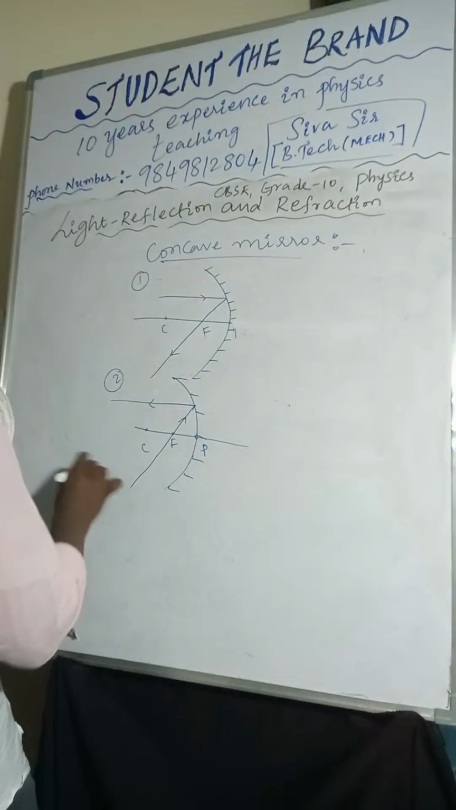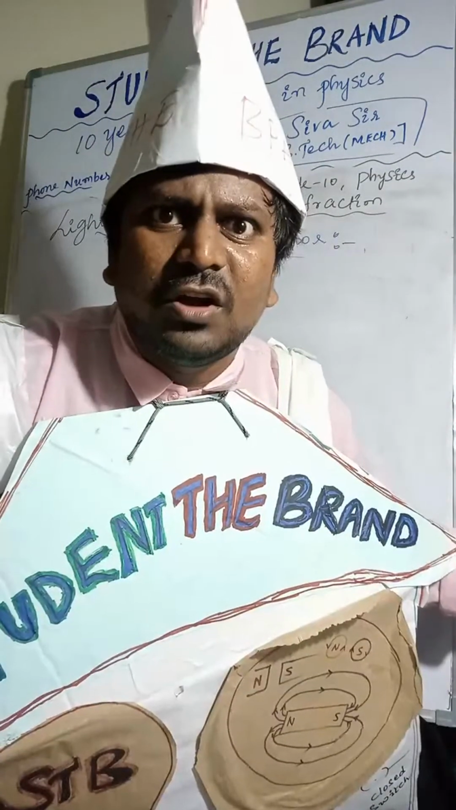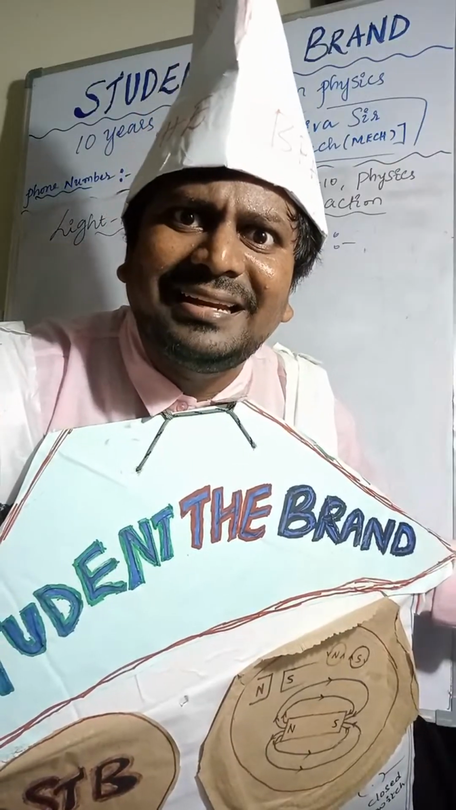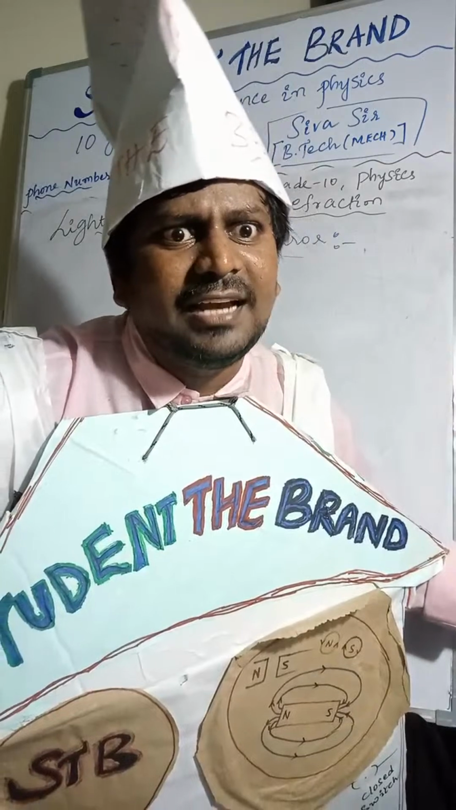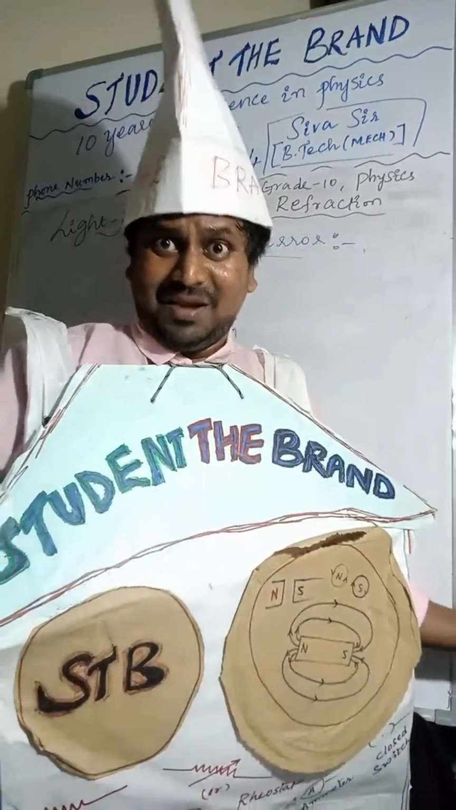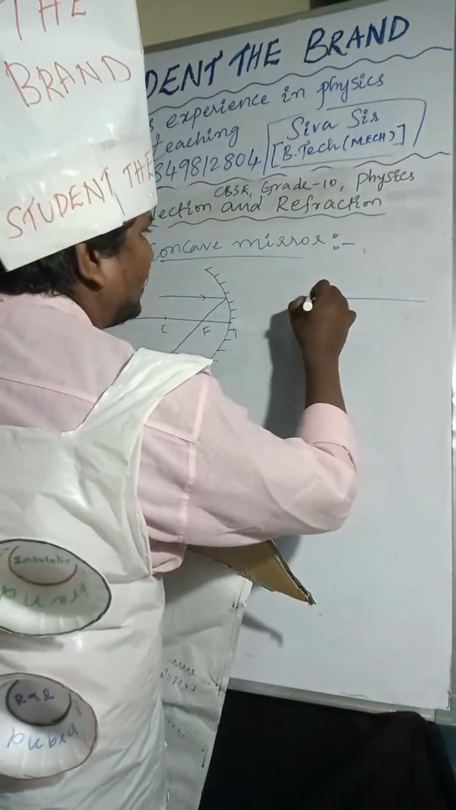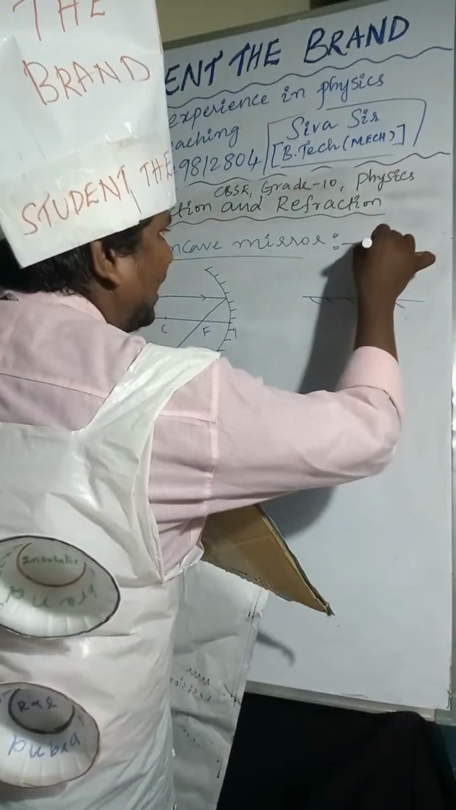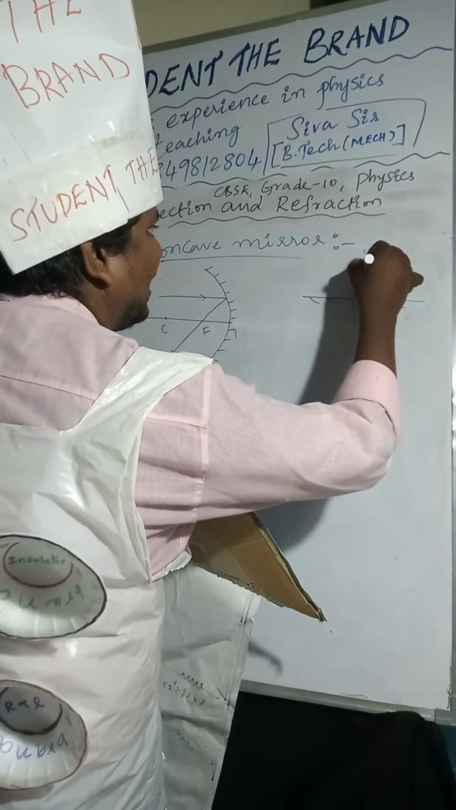Third one. Are you understanding or not? When the light ray is passing along the normal line, it reflects back into the same line.